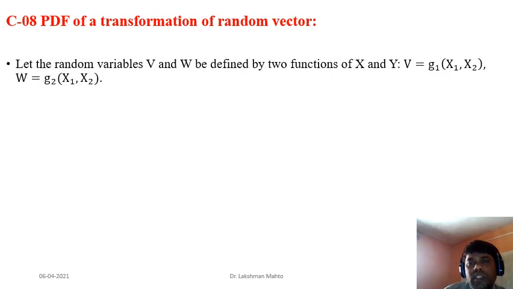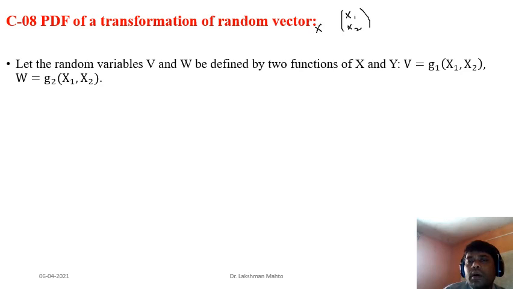Just for understanding purposes, I am taking a random vector of dimension 2, that is, having two components. One is x1, and the other is x2, and we are considering functions of this random vector.